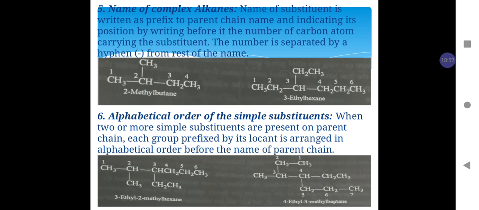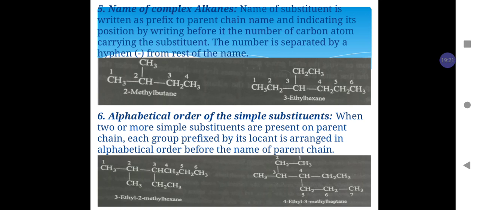For example, in the molecule on the left-hand side, the parent chain contains 6 carbon atoms, numbering starts from the left-hand side, and there are two substituents: methyl at position 2 and ethyl at position 3.